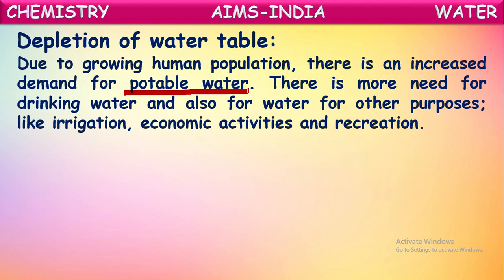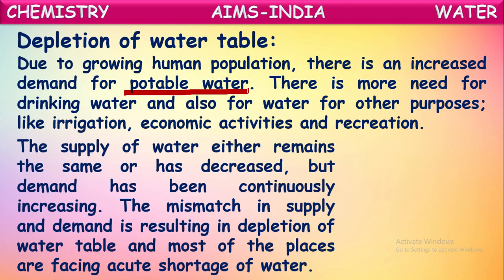There is more need for drinking water and also for water for other purposes like irrigation, economic activities, and recreation. For all this, more water is being used nowadays because the population has increased. The supply of water either remains the same or has decreased. So what happened here? The demand for potable water has increased because of population, because as people increased, they use more water for drinking and for other purposes.